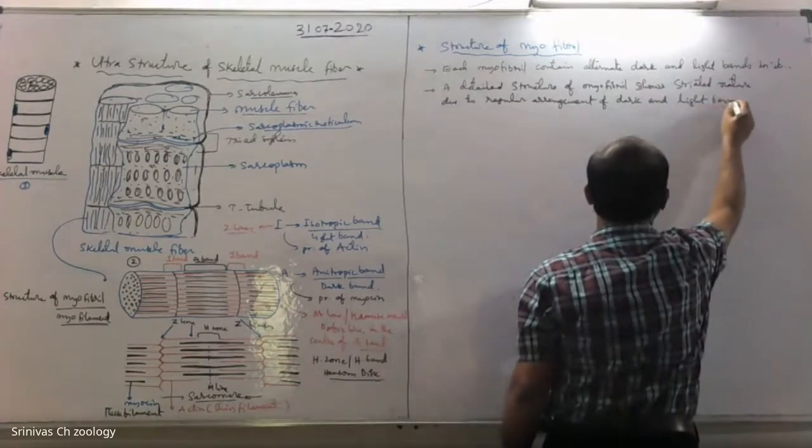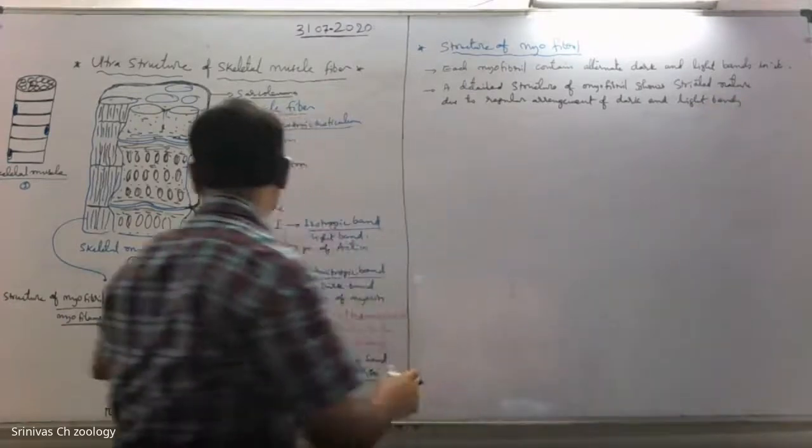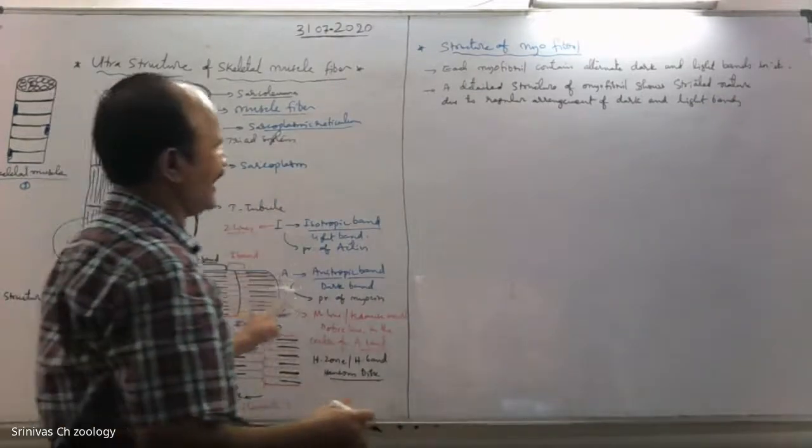You see, the dark and light bands are alternately arranged or regularly arranged.